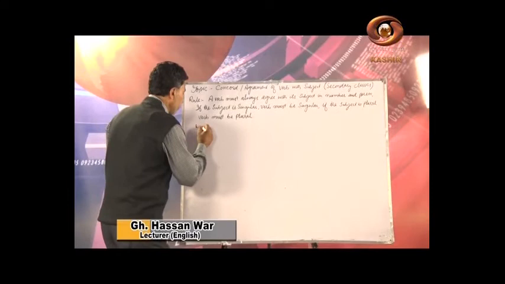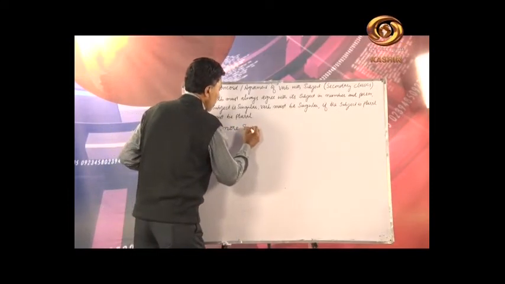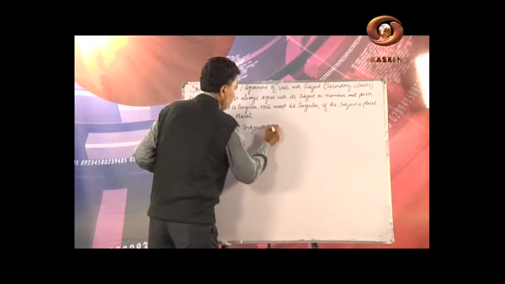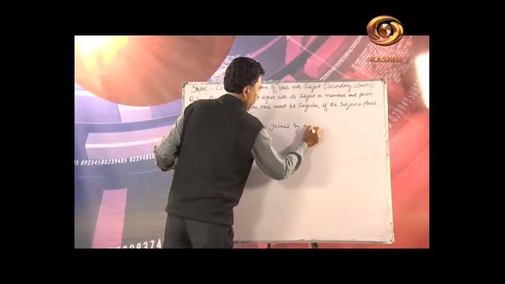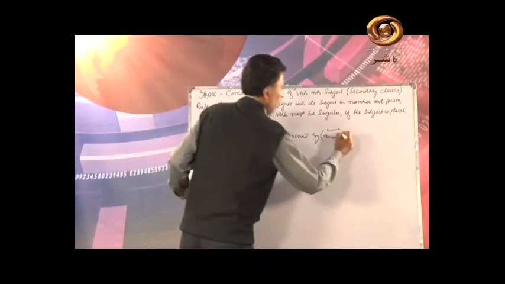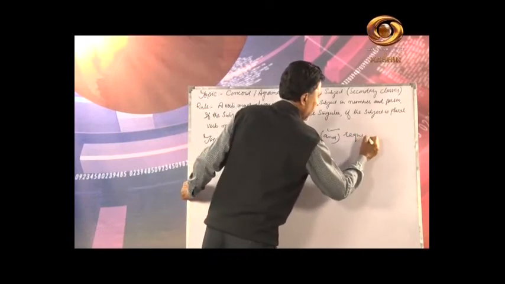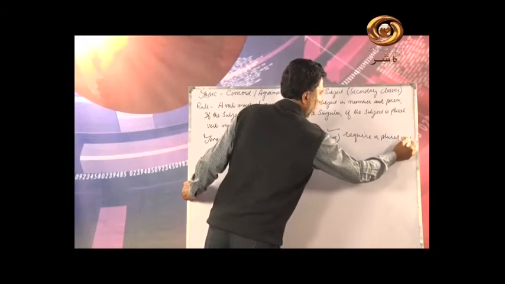Two or more subjects joined by and. Here this conjunction requires a plural verb, not a singular.